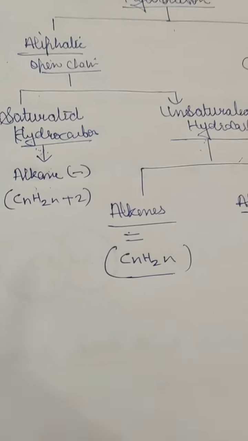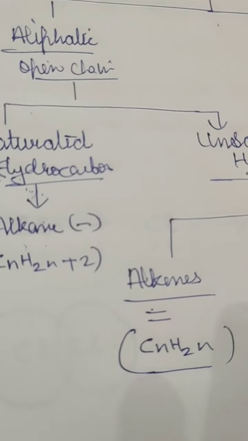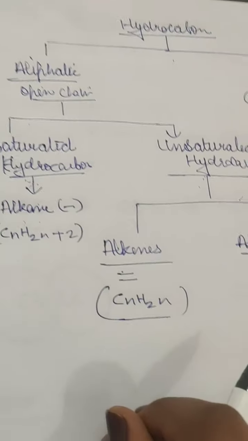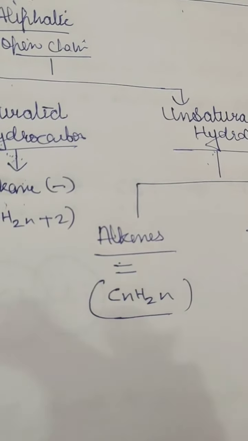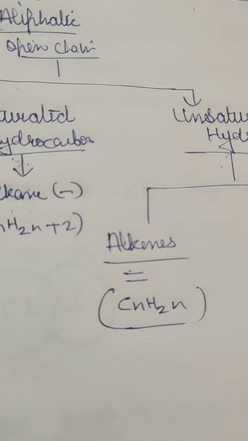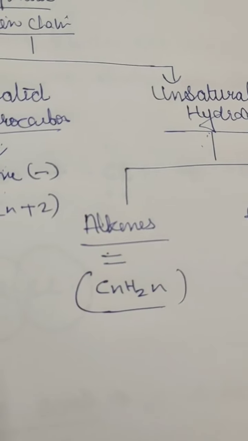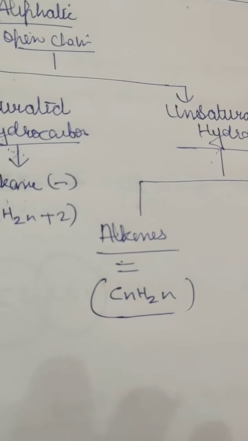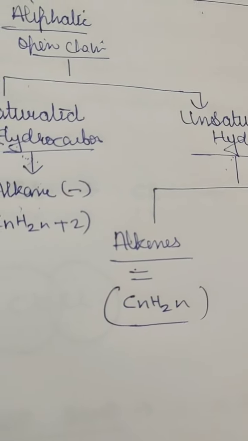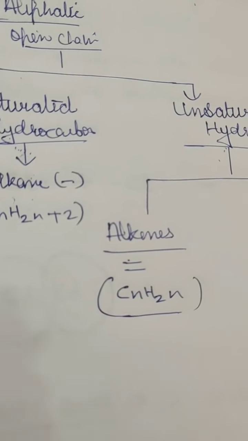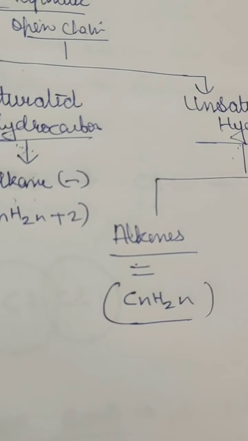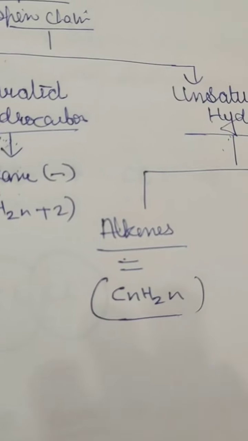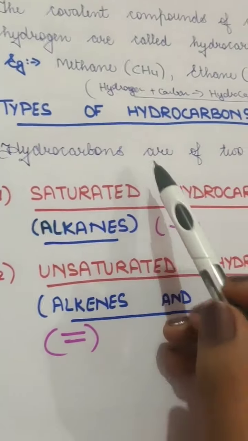With this I would like to explain what organic chemistry is about. Organic chemistry is the branch of chemistry which deals with the study of hydrocarbons and their derivatives. Derivatives means the organic compounds which contain a few elements such as carbon, hydrogen, oxygen, nitrogen and sulfur. They form new compounds like methane, acetic acid, alcohols and a lot of things like that. Okay, so coming back to the topic which we were studying, that is types of hydrocarbons.